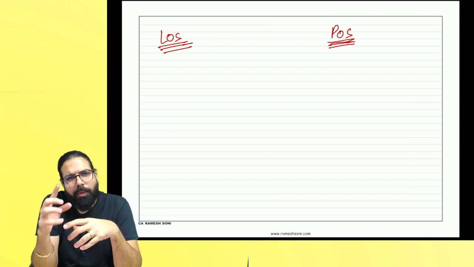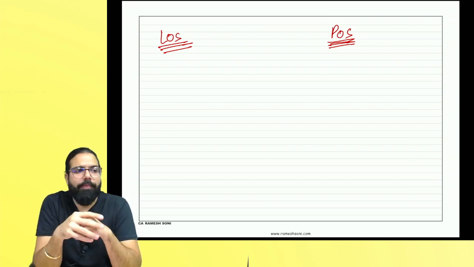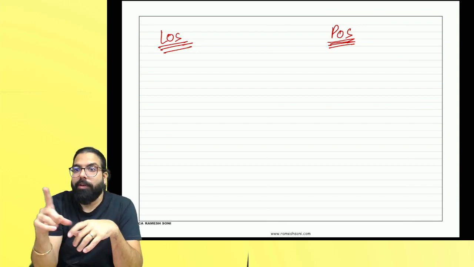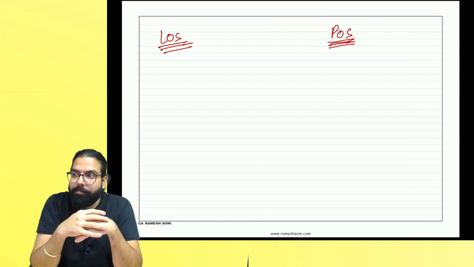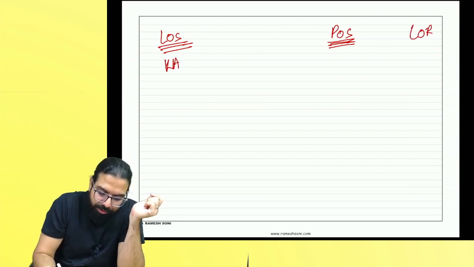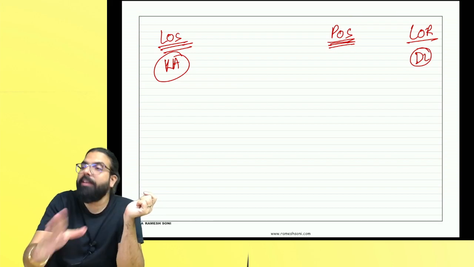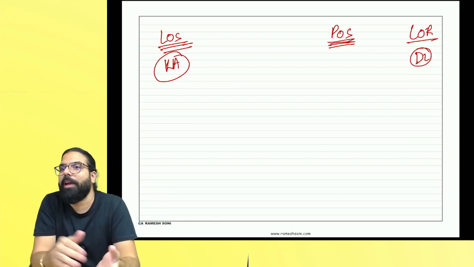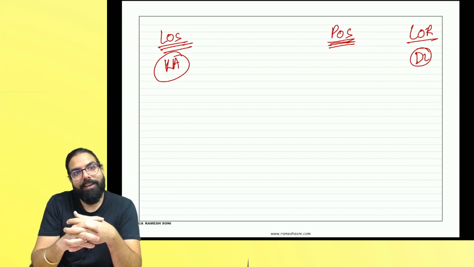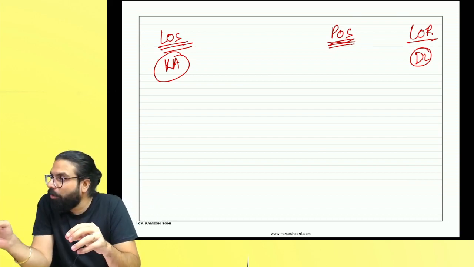Venkat is from Delhi. He came to Karnataka. He told Ramesh sir, file my return. Venkat is registered in Delhi. Recipient is from Delhi. Supplier is in Karnataka. Location of recipient is what? He came to Karnataka. I filed his return. What is the place of supply? Delhi, Karnataka. Yes or not? Confusion is there or not?